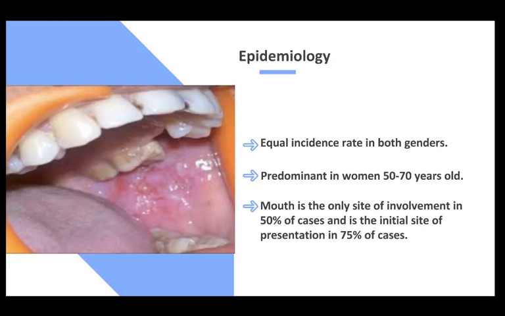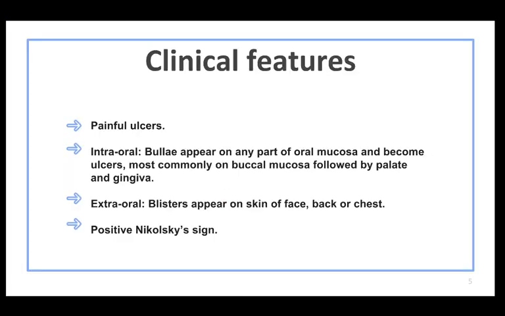Pemphigus vulgaris has an equal incidence rate in both genders, predominant in women 50 to 70 years old. The mouth is the only site of involvement in 50% of cases, and is the initial site of presentation in 75% of cases. The clinical feature of Pemphigus vulgaris is painful ulcers.